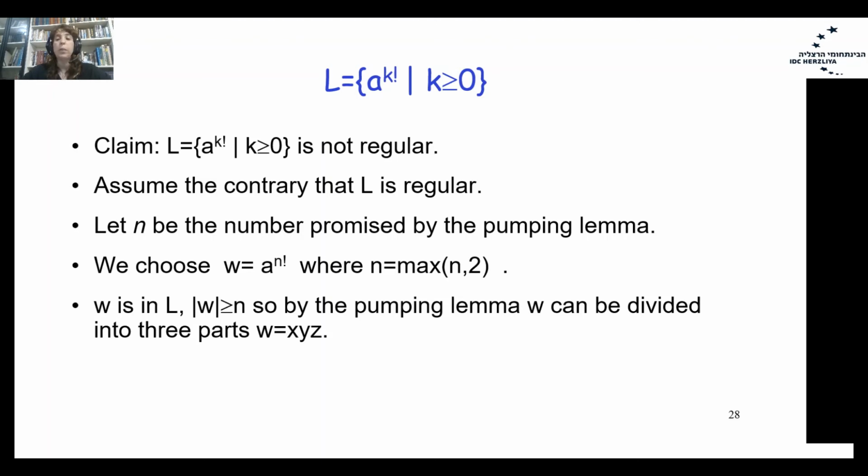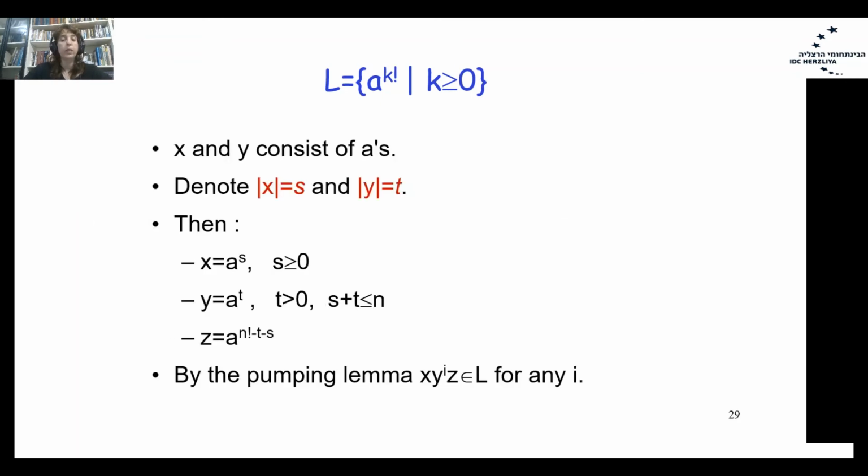So, by the pumping lemma, W can be divided into three parts x, y, z, such that x and y together are less than or equal to n. X and y together consist only of a's. Let's denote the length of x by s, and the length of y by t.